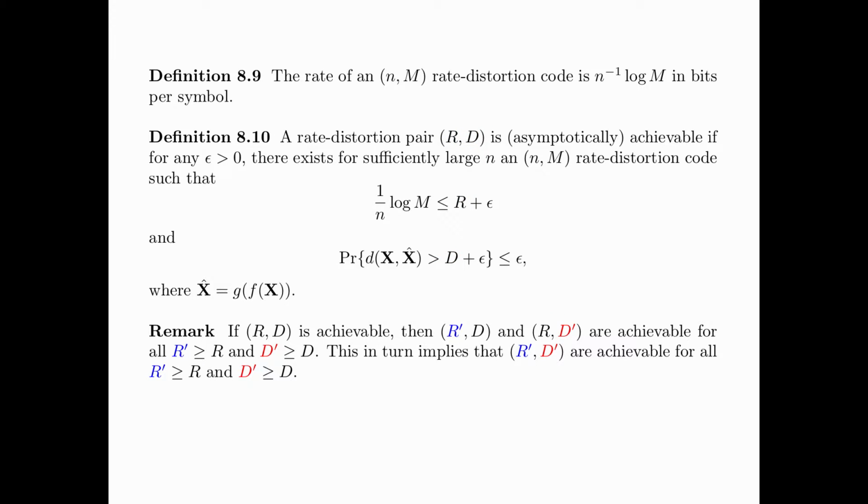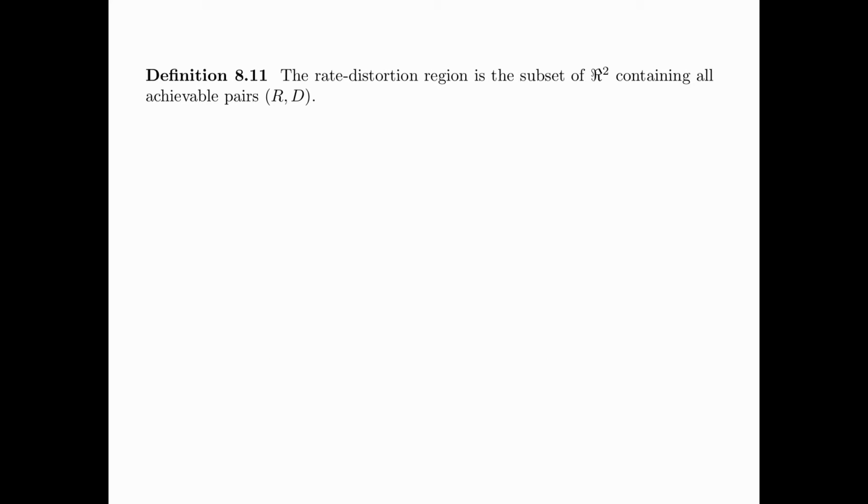Here is a remark. If a pair (R, D) is achievable, then (R', D) and (R, D') are achievable for all R' greater than or equal to R and D' greater than or equal to D. This means that if a pair (R, D) is achievable, then (R', D') is achievable for all R' greater than or equal to R and D' greater than or equal to D. The rate distortion region is the set of all achievable pairs (R, D) in the two-dimensional Euclidean space.